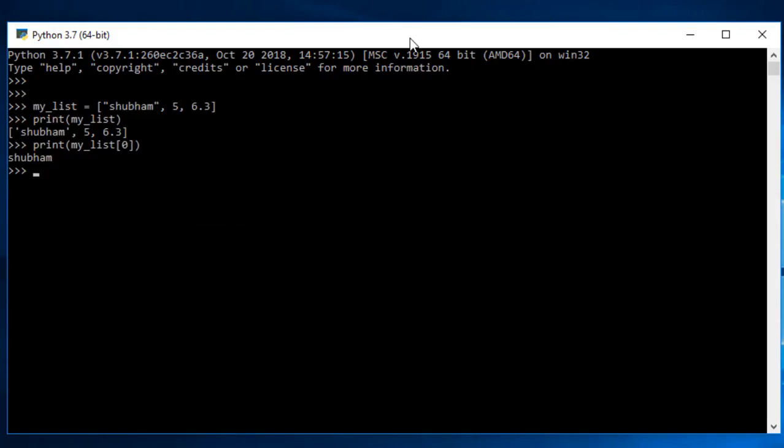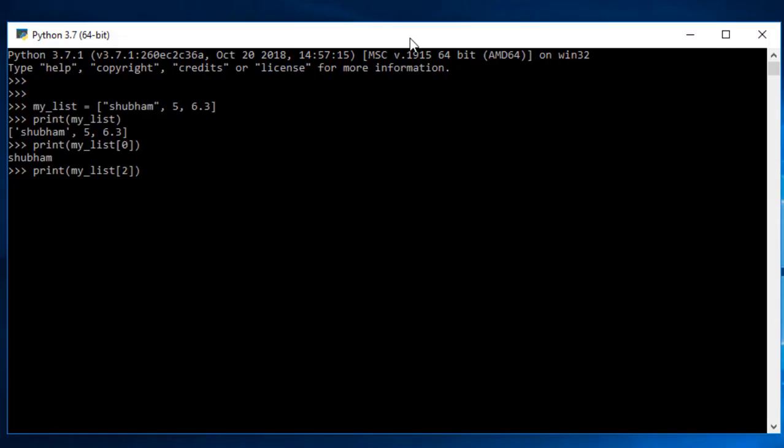If I say give me the first element, that means I will get 5. If I say give me the second element, that means it will give me 6.3. So if I take an example with this again, and take my list and open a bracket and put the value of second, what do you think you are going to get?